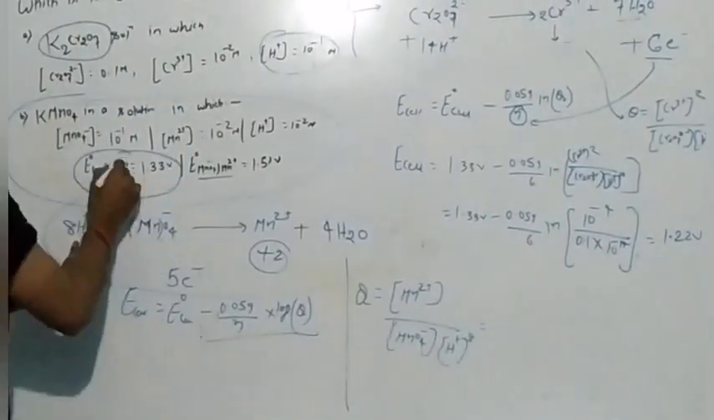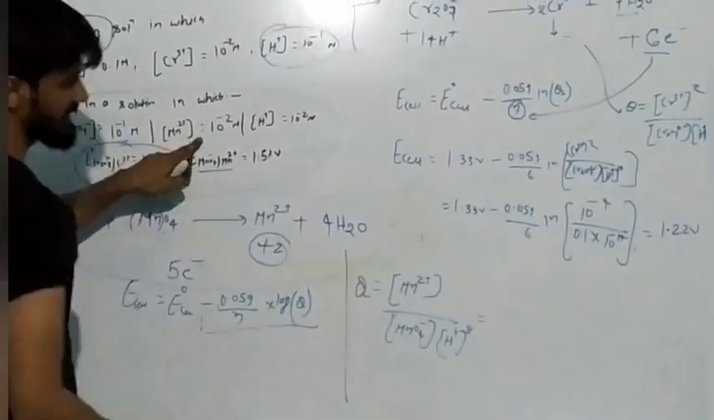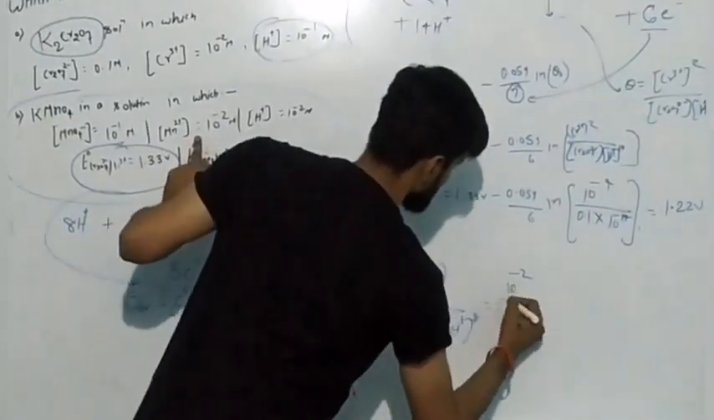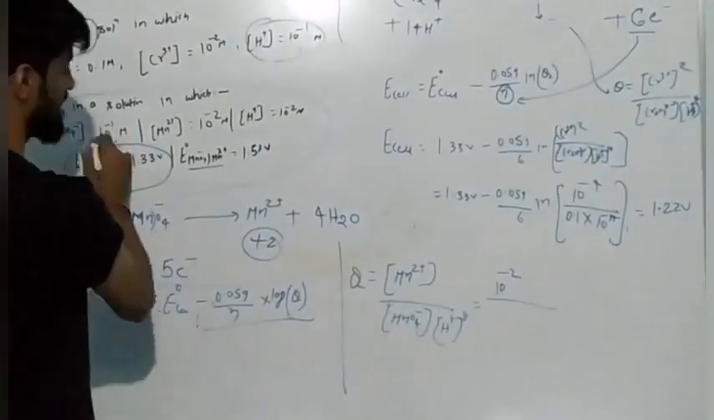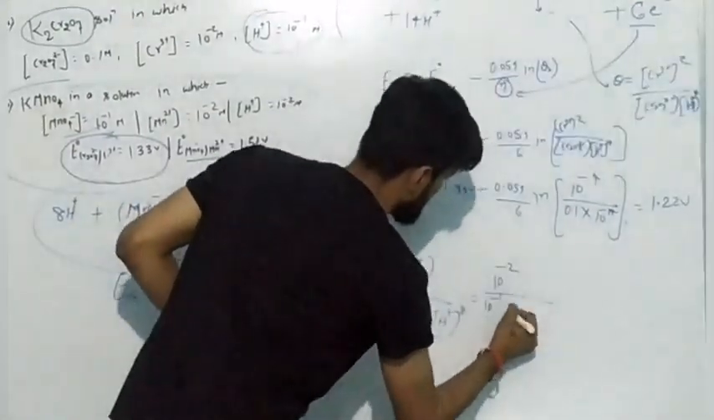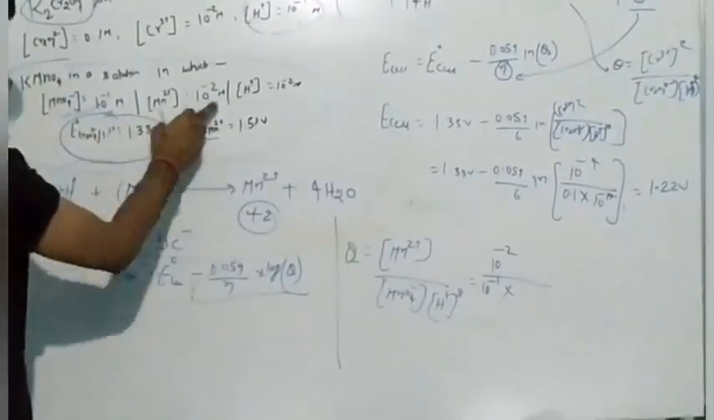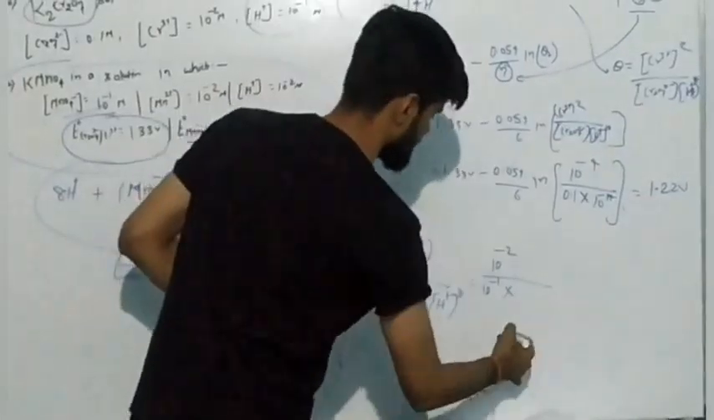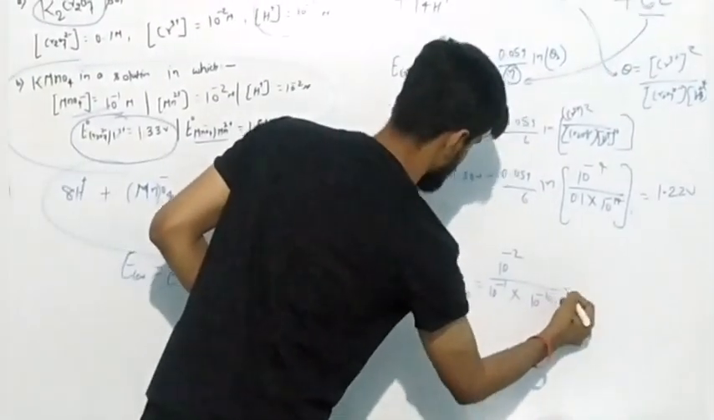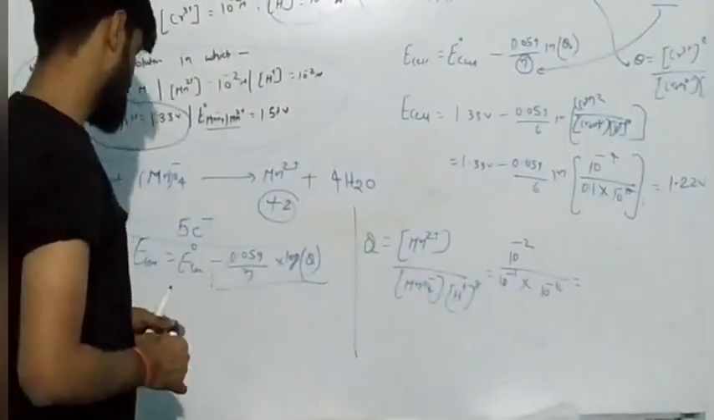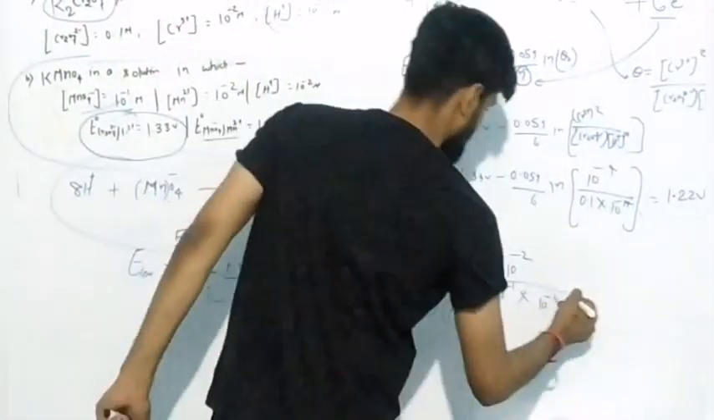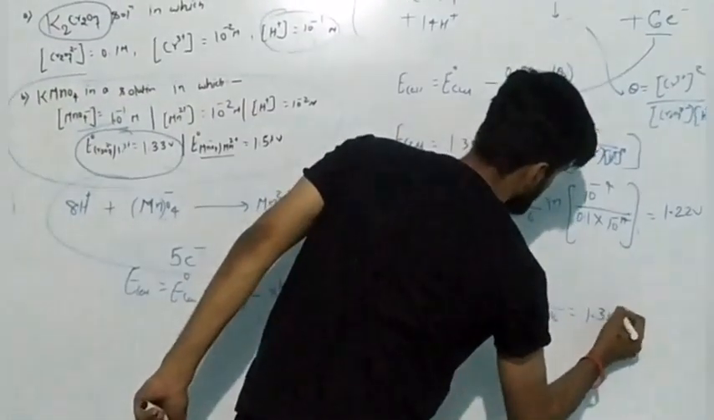And all the values have been given in the question. Concentration of Mn2 plus is 10 to the power minus 2, upon the concentration of MnO4 minus, which is 10 to the power minus 1, multiplied with the concentration of H plus, which is given as 10 to the power minus 2. So 10 to the power minus 16. Now if you calculate this value, then you will get the value of 1.33 volt.